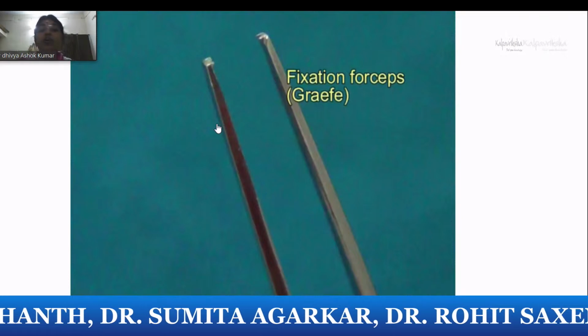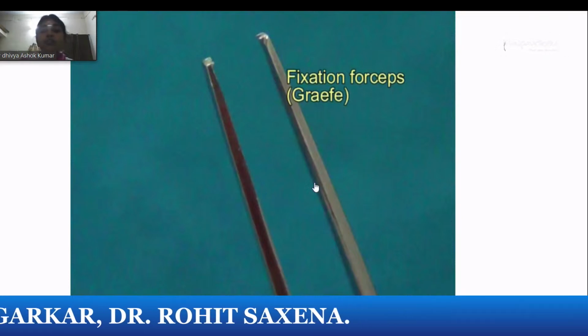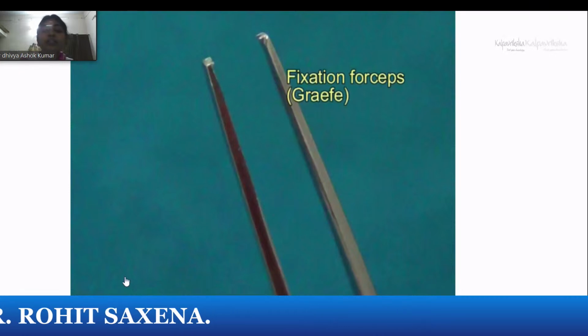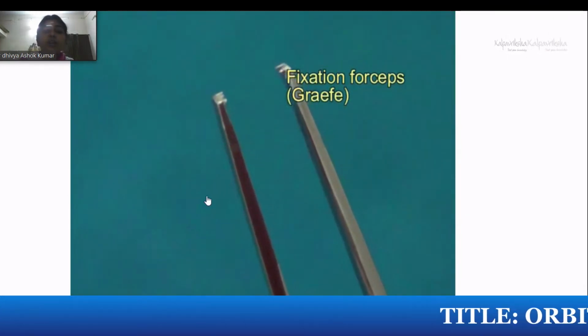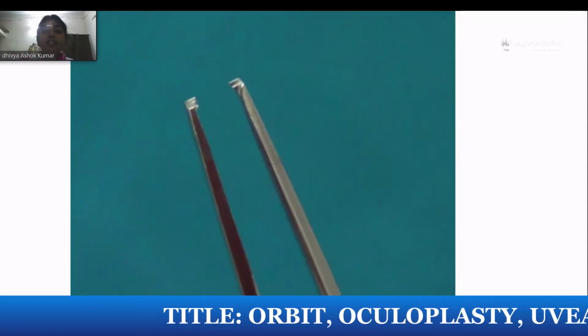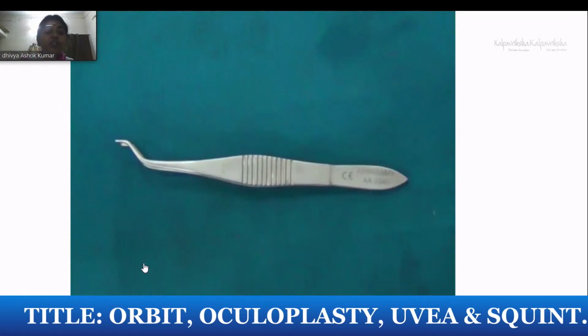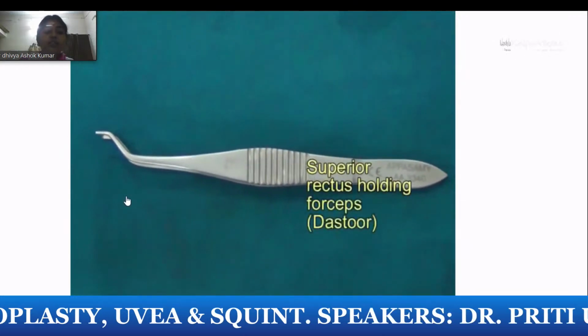So SQUINT procedure, or holding a soft tissue, especially while doing a DCR procedure, or soft tissue in a thick muscle, when you are holding it, use the fixation forceps. An FDT, globe fractures, and wherever there is restriction, you do FDT. And this is the Dastur superior rectus holding forceps.